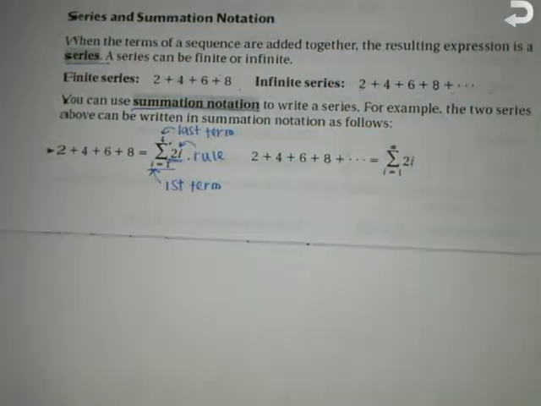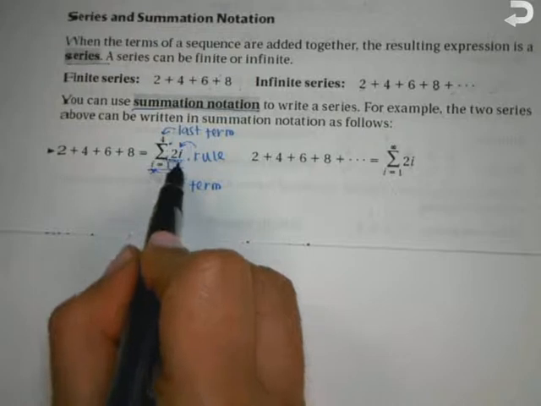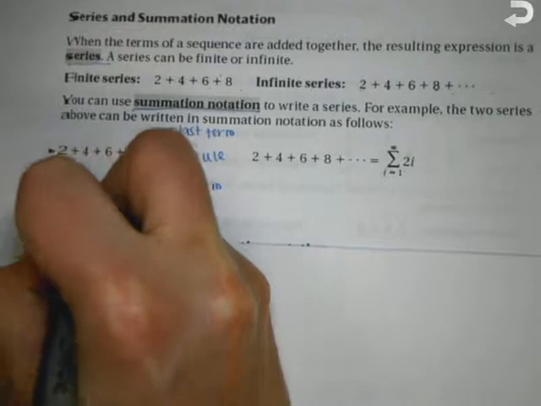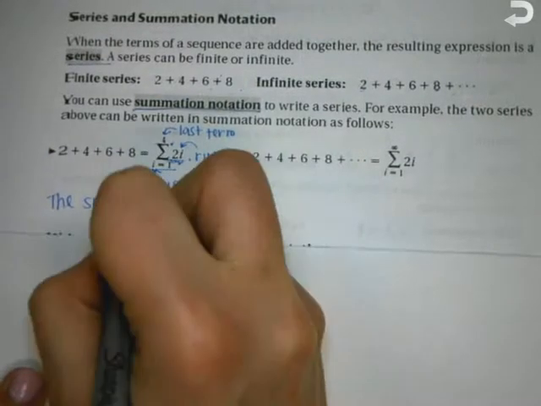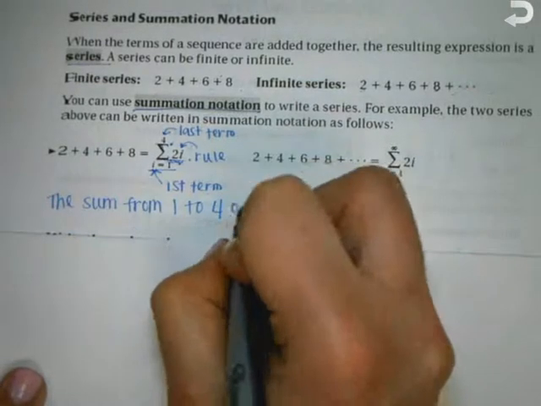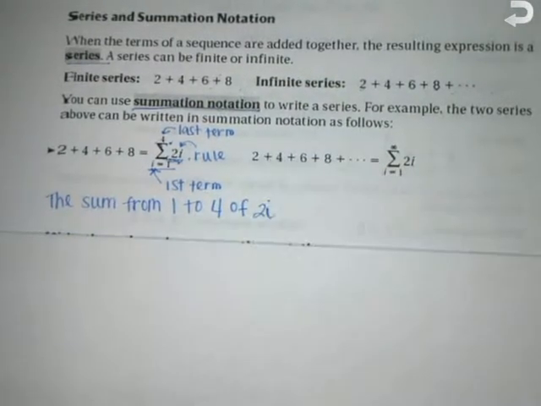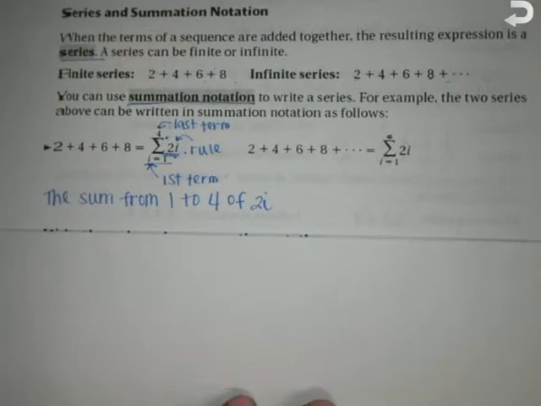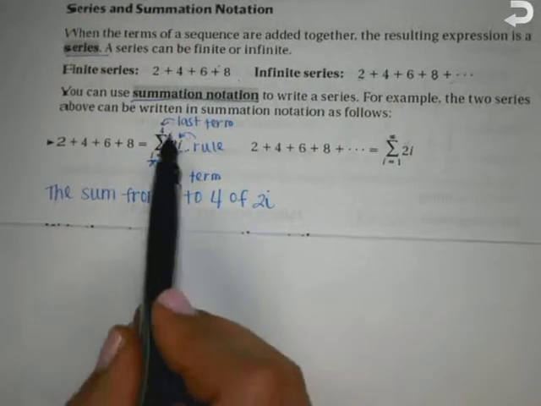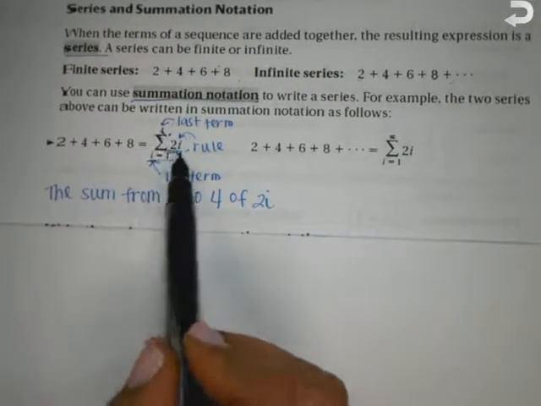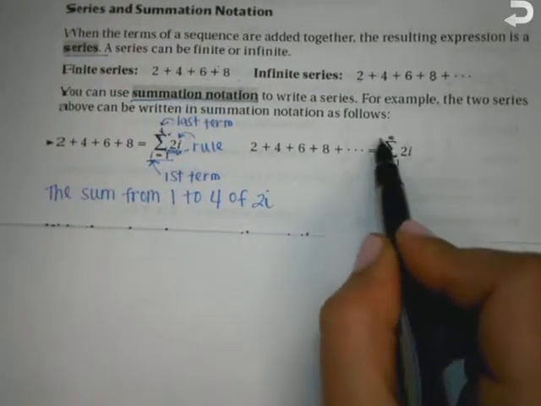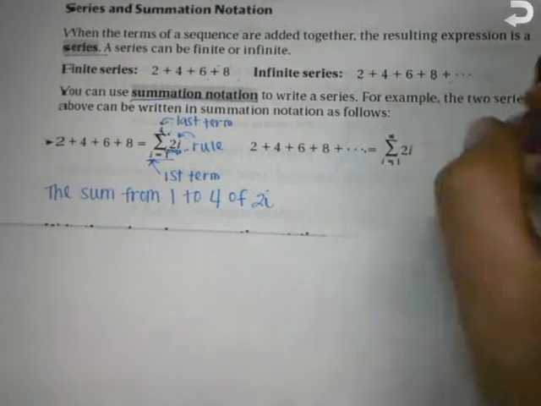We read this as the sum from 1 to 4, because that's where we stop, of, and then your rule, 2i. Okay? Now we've been using n's before. For series we use i's, but it's the same idea. They're going to give this to you. So we read this as the sum from 1 to 4 of 2i, so of the rule. This one we would read the sum from 1 to infinity, because it goes on forever, it's infinite. The infinity symbol is a sideways 8. So the sum from 1 to infinity of 2i.